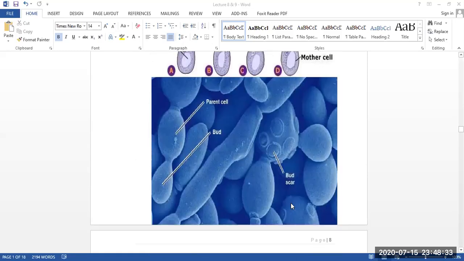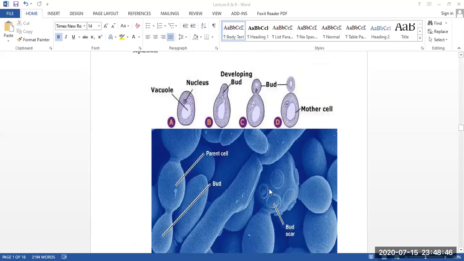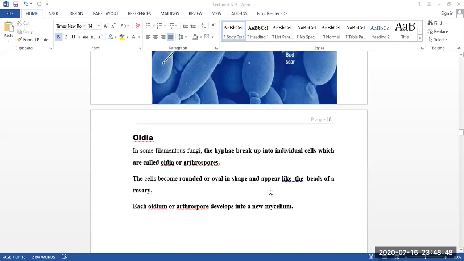If you check, that is a parent cell and that is a bud. And from that bud, there are different kinds of scars. And from the scar, a new bud can be formed again, and a new cell can be formed. So our third one is the budding reproduction.